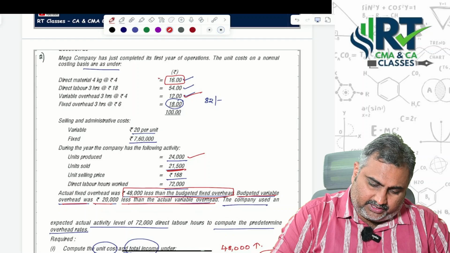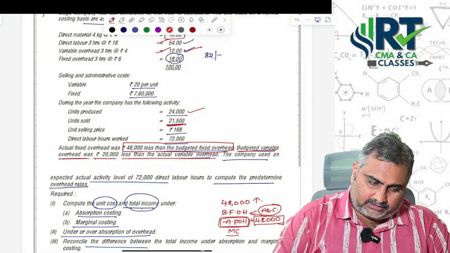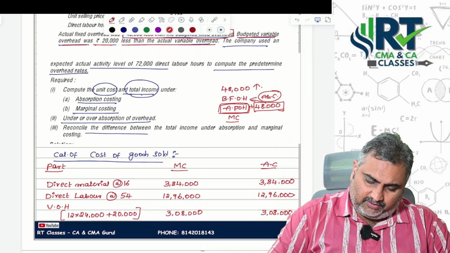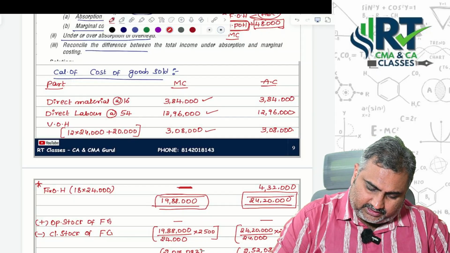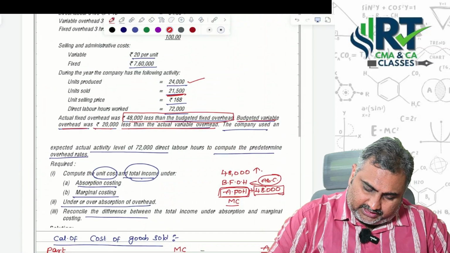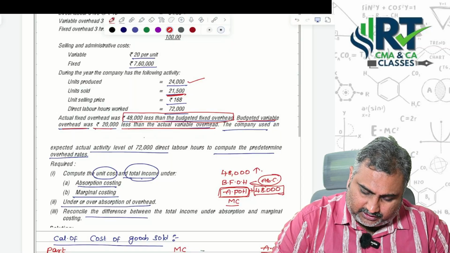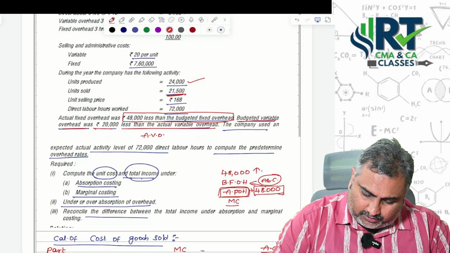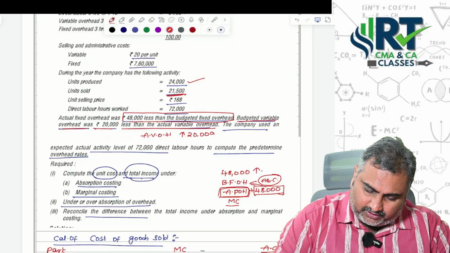So your direct material, direct wages, and variable overheads are given, and we took those. Got it? Here, direct material, direct labor, variable overhead, why are we adding 20,000? See the question: budgeted variable overhead was 20,000 less than the actual variable overhead. That means actual variable overheads are 20,000 more than the budgeted variable overheads.